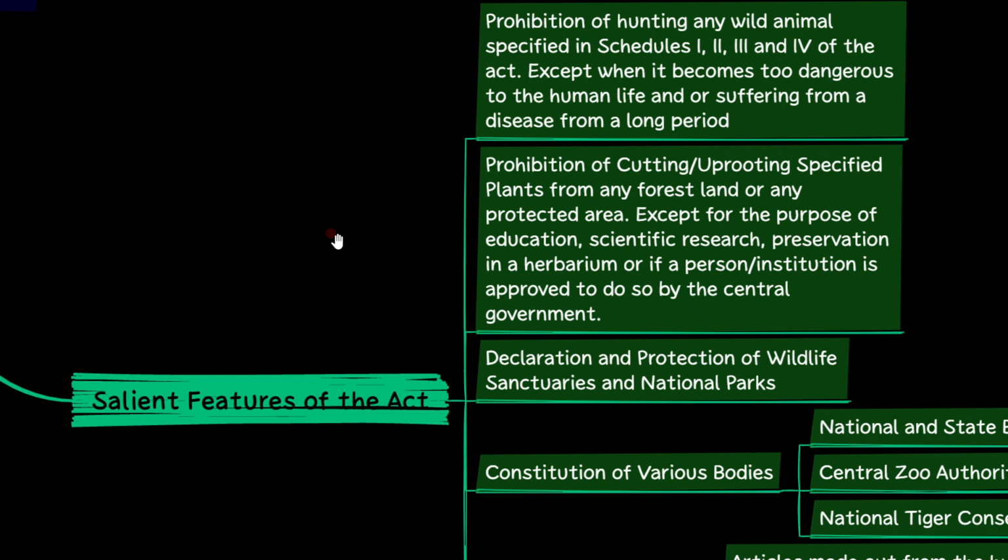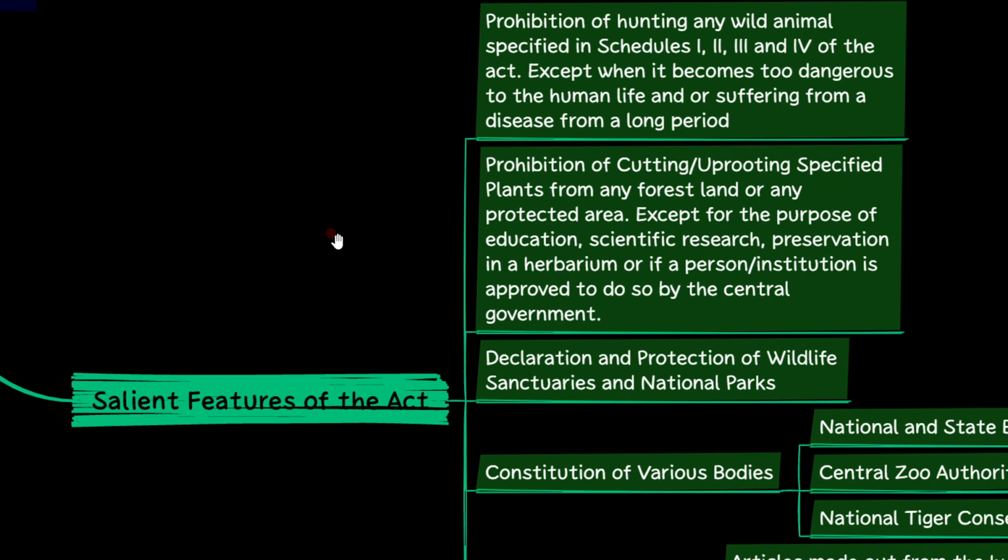At the same time, it has an exception when the animal becomes too dangerous to human life or is suffering from a disease for a long period. Only then is permission given to hunt that wild animal. So prohibition of hunting of any wild animal specified under Schedule 1, 2, 3, 4, except when it is too dangerous to human life or it is suffering from a disease for a long duration.